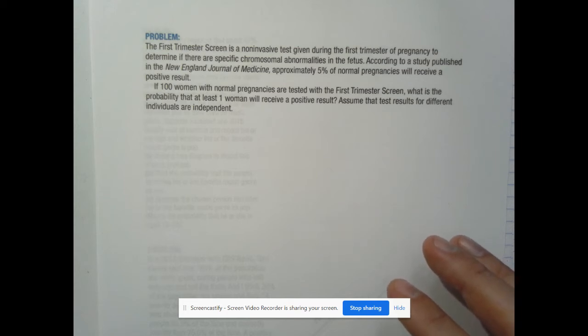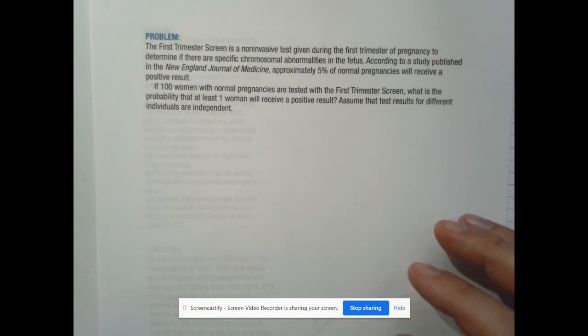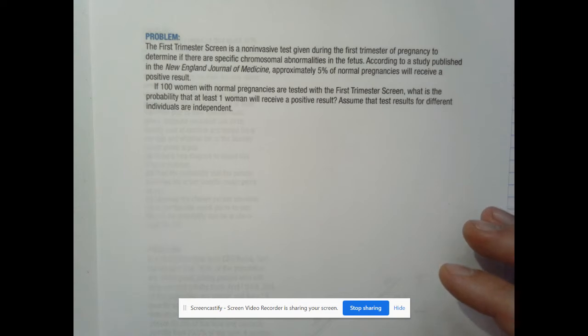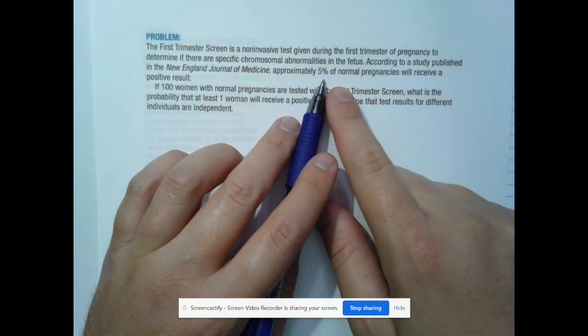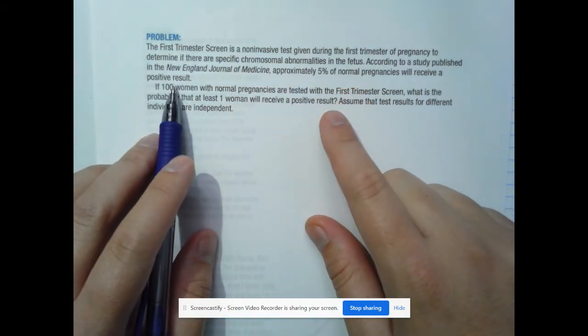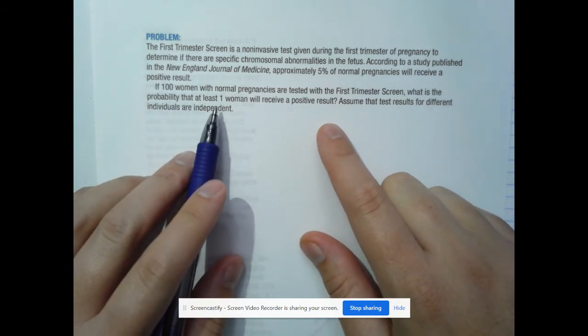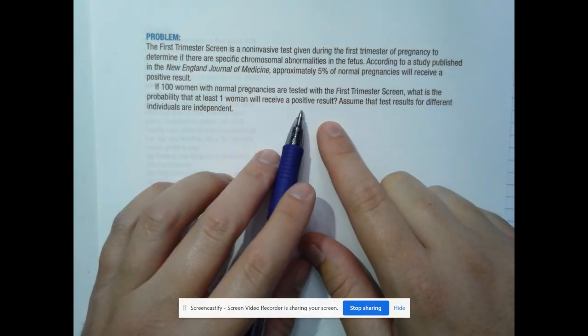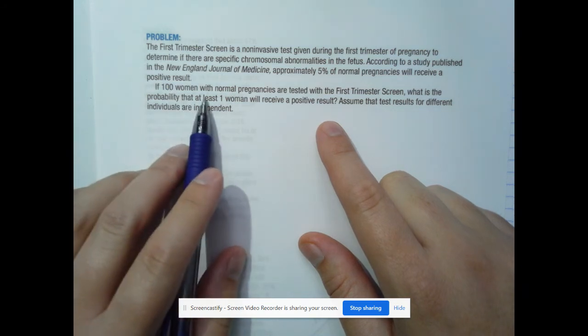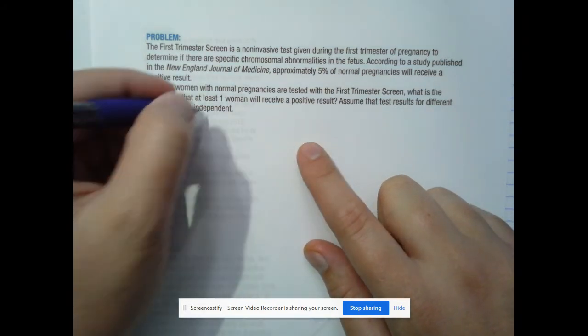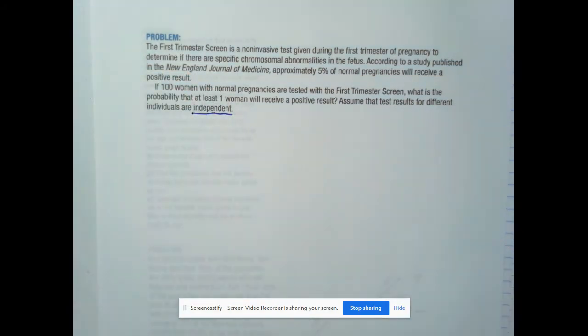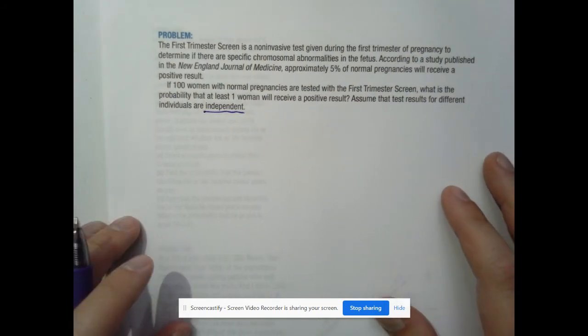So the example I have for that one: here's a non-invasive test during the first trimester, and it gives us a 5% chance that normal pregnancies will receive a positive result. All right, so what's the probability that at least one of them receives a positive result if you tested 100 women? We have to assume the individuals are independent, so that's good. So we can just multiply the values together. We don't have to worry about any givens or conditionals.